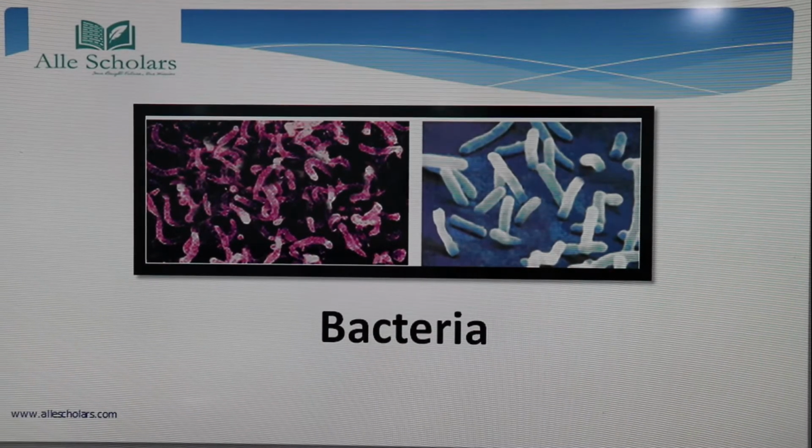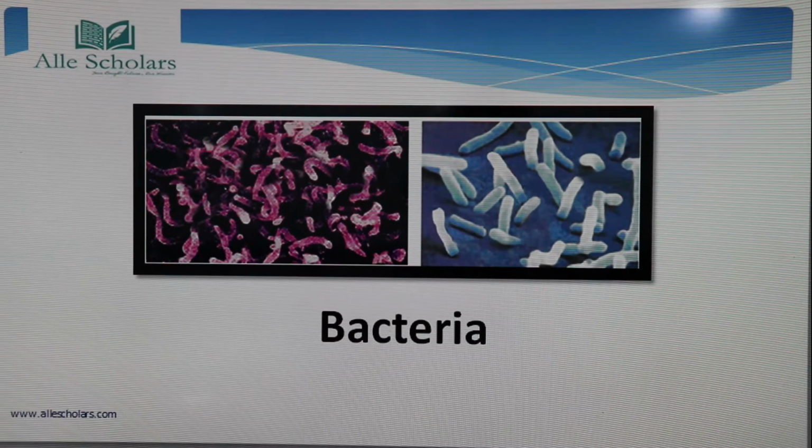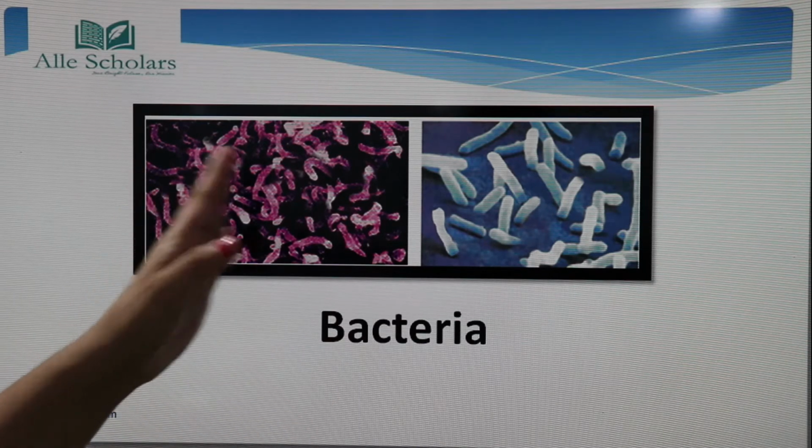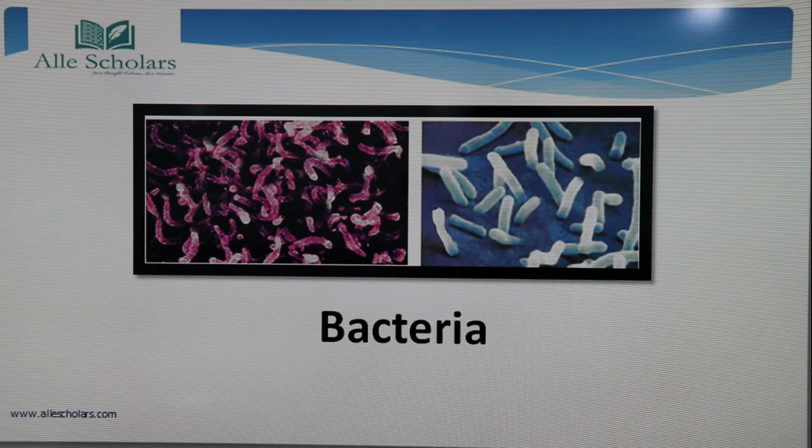Here you can see an image of a bacteria. It is a type of microorganism. What is bacteria? It is a unicellular microorganism. Unicellular means it has only one cell.